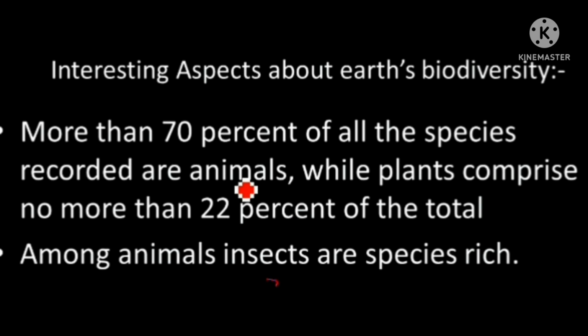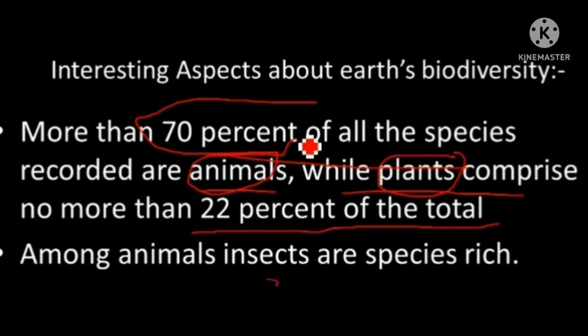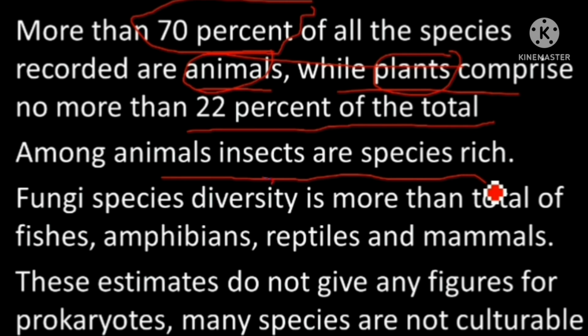The animals, see, more than 70% of all the species recorded are animals, while plants comprise no more than 22% of the total. So if you see animals and plants, more percentage is represented by animals. 70% are recorded to be animals, only 22% are coming under plants. Amongst the animals, if it is invertebrates, insects are species rich. Fungi species diversity is more than total of fishes, amphibians, reptiles and mammals.